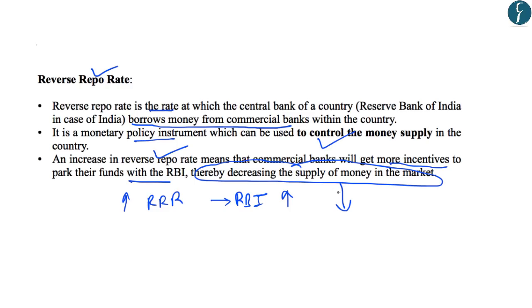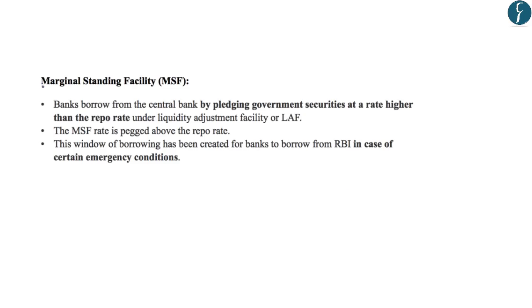And you should know that by decreasing the supply of money in the market, the RBI tries to check and control the inflation. So this is another tool that is available with the RBI. And the third tool that is available is the marginal standing facility.